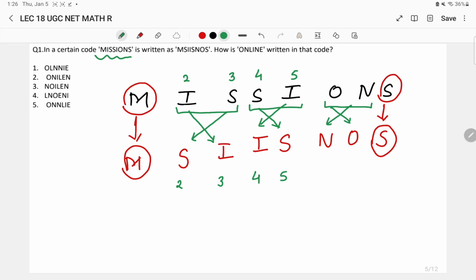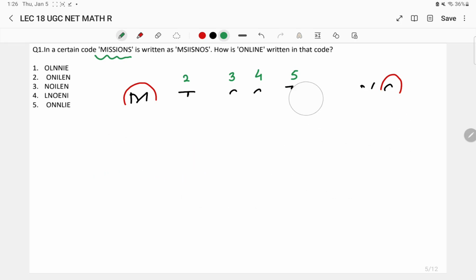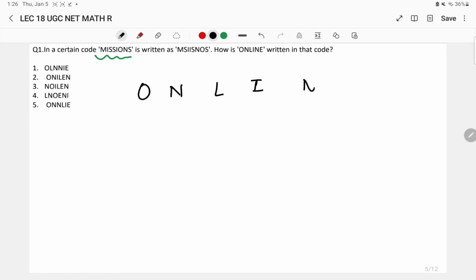So how will they code online? Let us code now online in the same manner. Okay, online, ONLINE. What they have done, they have kept the first and the last letter as it is, O and E, right? As we have seen before in the previous coding for mission, they have kept the first and the last letter as it is. What they have done next, they have taken the pairs of the letters and they have interchanged their position, right?